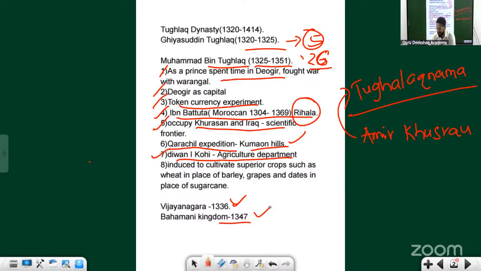There are a lot of stories as well. After that incident, the founders of the Vijayanagar dynasty, look here. I'll give you the time to write. There is nothing to write here. You just need to build connections.